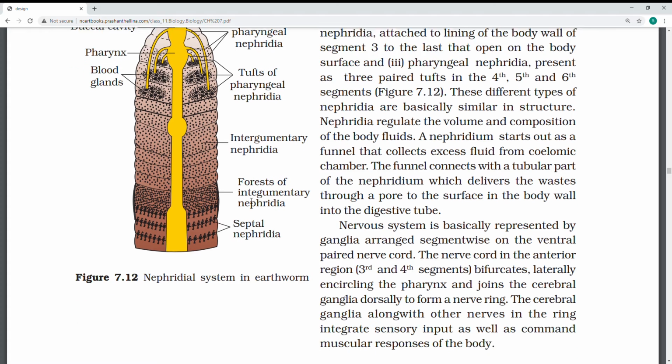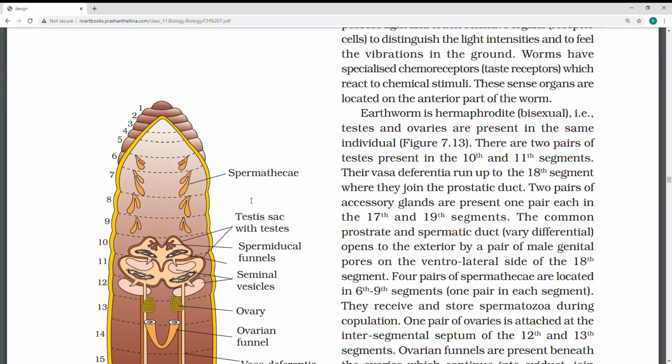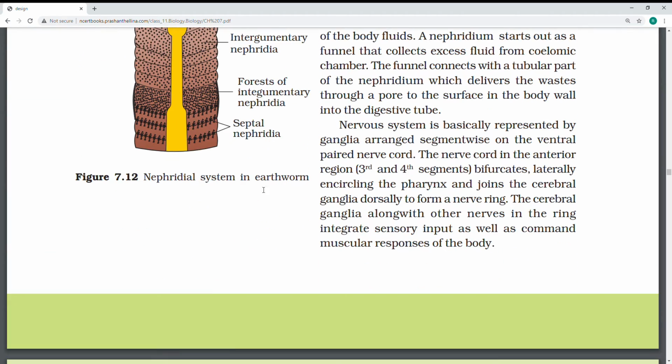Then I'll move on to what they have given. Reproductive, yes, but here they have given the nervous system. See the nervous system, a very simple nervous system. If they ask you for blood vessels, it is very tough to show, but all other things are easy only. The nervous system is very well developed and sensitive.